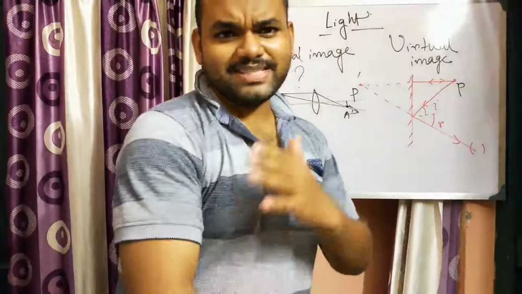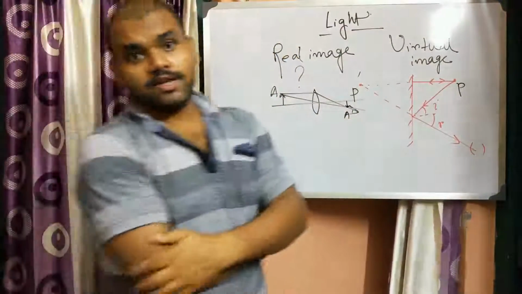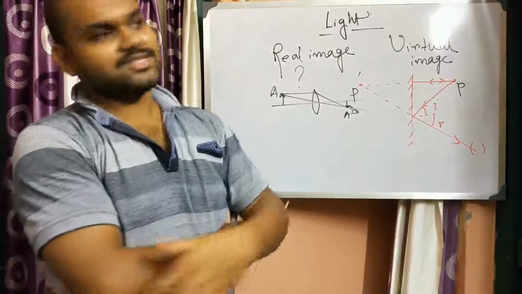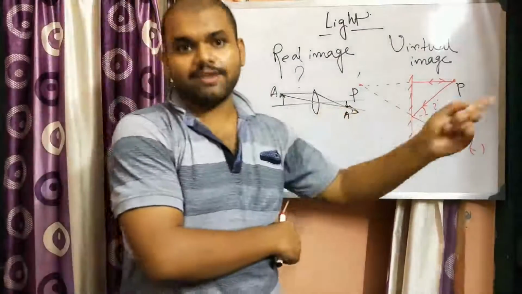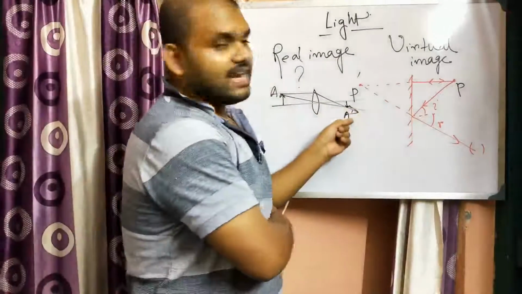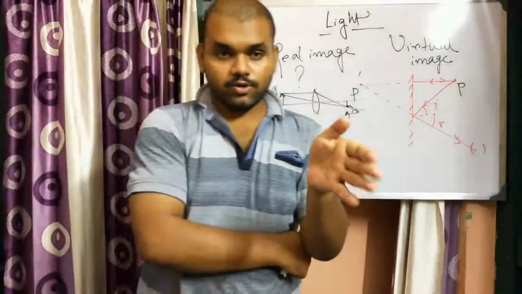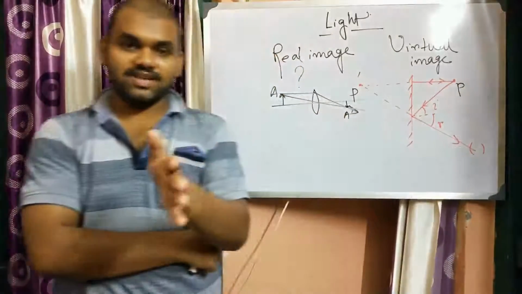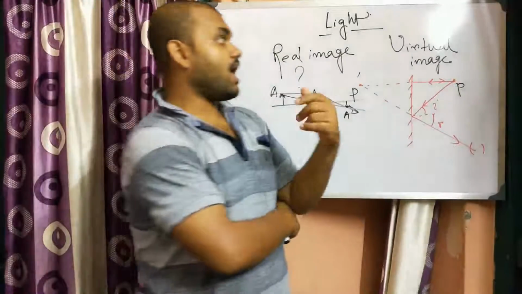So what is the basic difference between a virtual image and a real image? This point is one difference. The second point is, in the case of a real image, you need a screen, so you can cast the real image on a screen, but you can't cast a virtual image on a screen. You see it inside the mirror, whether it is convex or plane.